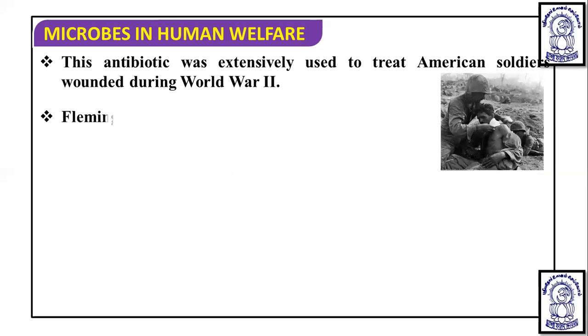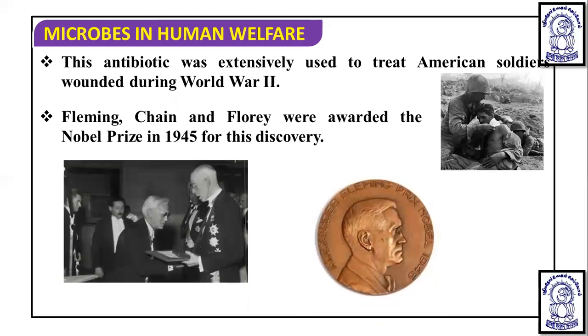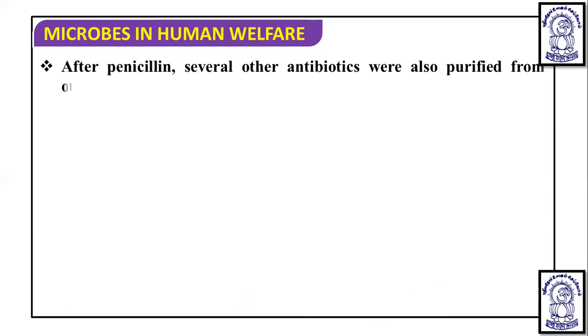Due to its great beneficial effects to humans, Fleming, Chain, and Florey were awarded the Nobel Prize in 1945 for this discovery. They shared the Nobel Prize, and the main work was by Alexander Fleming.